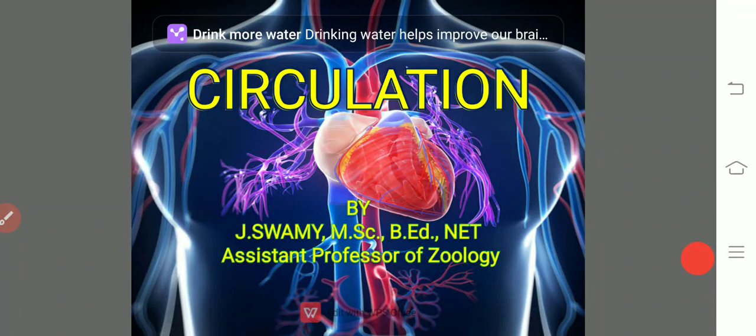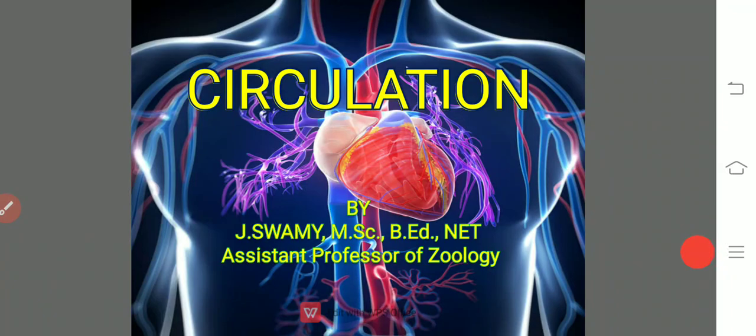If you observe primitive organisms like the protozoans, they obtain food material and oxygen, and they send out the metabolic wastes into the surrounding medium through the cell membranes.